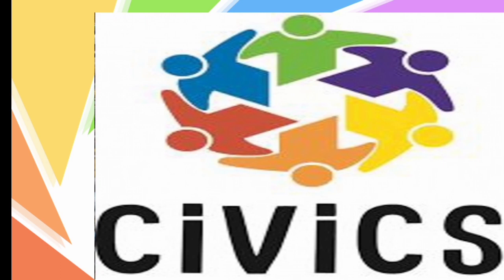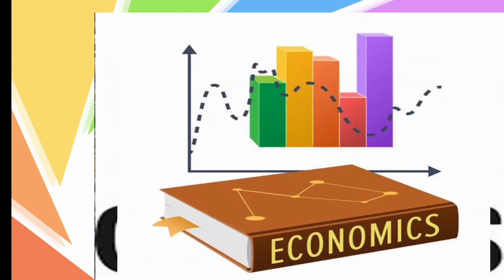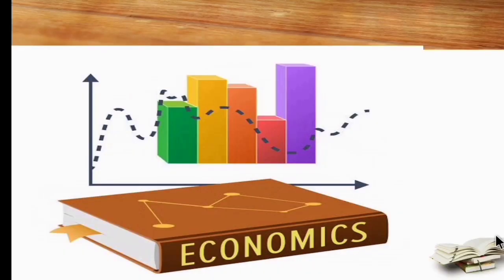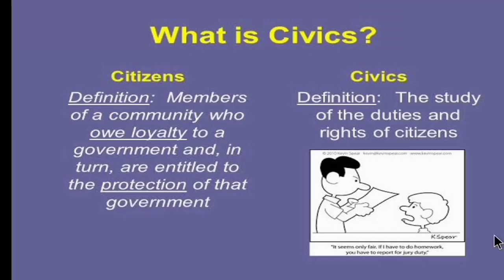Now we can move on to civics. Another major branch in social science is economics. But now let's see what is civics. Civics is the study of citizens and their rights and their duties. Who are the citizens? They are the members of a community and are entitled to the protection of that particular government. So civics means the study of the duties and the rights of the citizen.